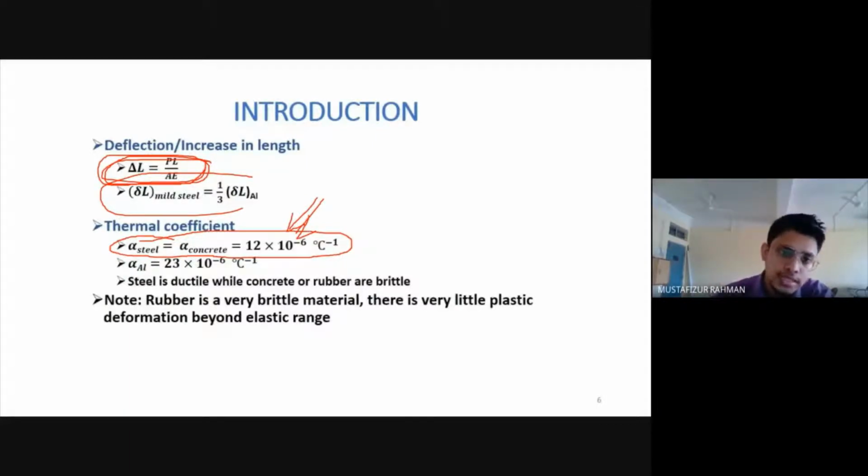Why do we use steel with concrete to give us RCC? This is the main reason, because they have the same thermal coefficient of expansion. So for a certain degree increase in temperature, the expansion in steel and concrete is the same. So they maintain a condition of linearity between them. The amount of expansion is the same, so the condition of perfect strain is maintained, and we hope that there is no relative displacement between the rod and the concrete.